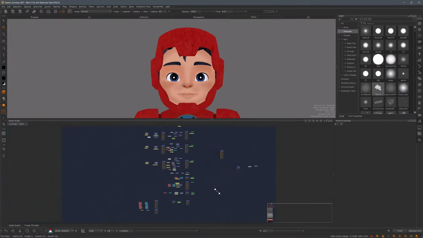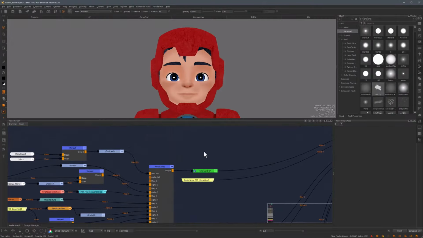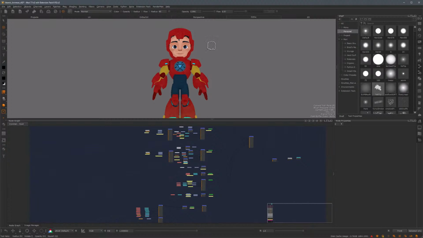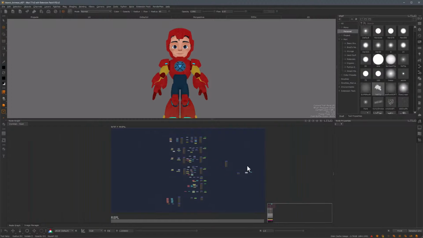So the final look of my diffuse channel is something along the lines of this. You can see that as far as texture graphs go, this is actually quite easy, but I used a bake point in every single group just to make my life and Mari's life, as I mentioned, easier in terms of interacting with it. So for the next step, I am going to duplicate this entire diffuse channel and create the reflection channel, the roughness channel, the bump channel, and everything else that I need for my final look dev.